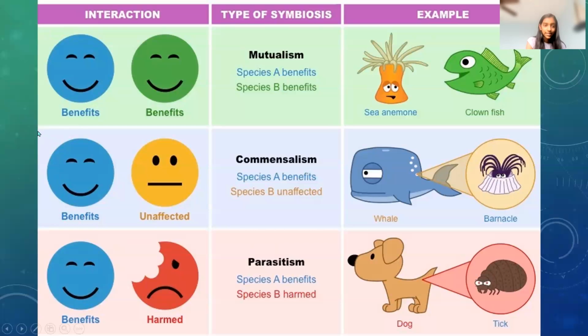Next, we have commensalism. One species benefits and the other is unaffected. It doesn't benefit and isn't harmed. And that is the whale and barnacles, like I explained to you before. Next is parasitism. One benefits and the other is harmed. And an example of that is the dog and the flea.